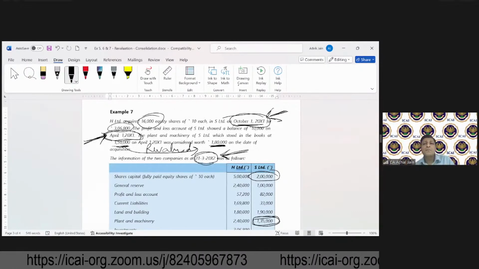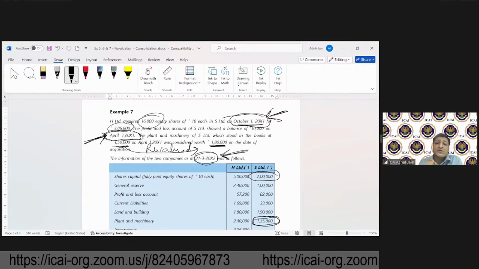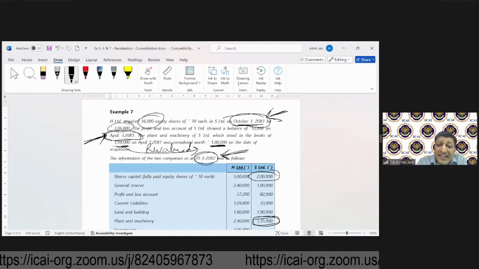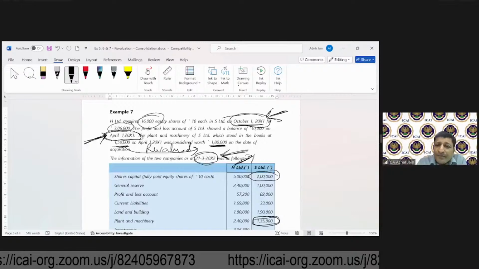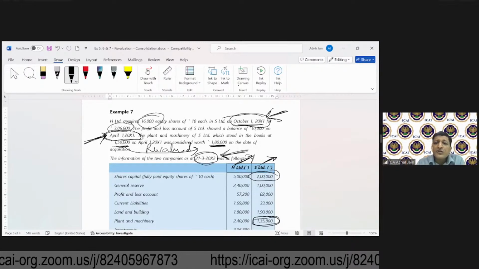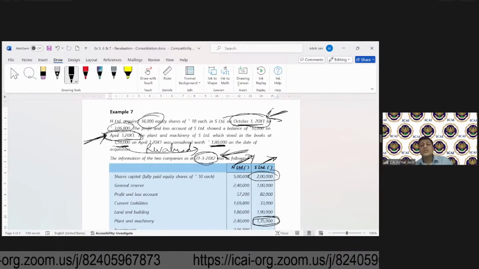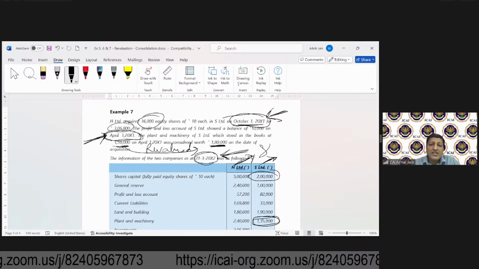In this example and in all of these situations, please remember that these balance sheets, which you can see for H and S, what are these?